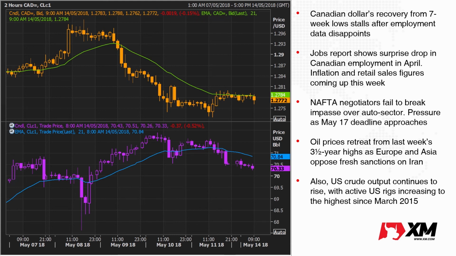Plus, we're seeing strong opposition by European and Asian countries with regards to the planned sanctions by the US on Iran. So this means that even if those sanctions are imposed, it will mean a weaker compliance by other nations, and therefore the cut in exports by Iran won't be as much as it was when the sanctions were last imposed a couple of years ago. So we're seeing oil prices retreat. WTI currently slightly down on the day at around $70 a barrel.